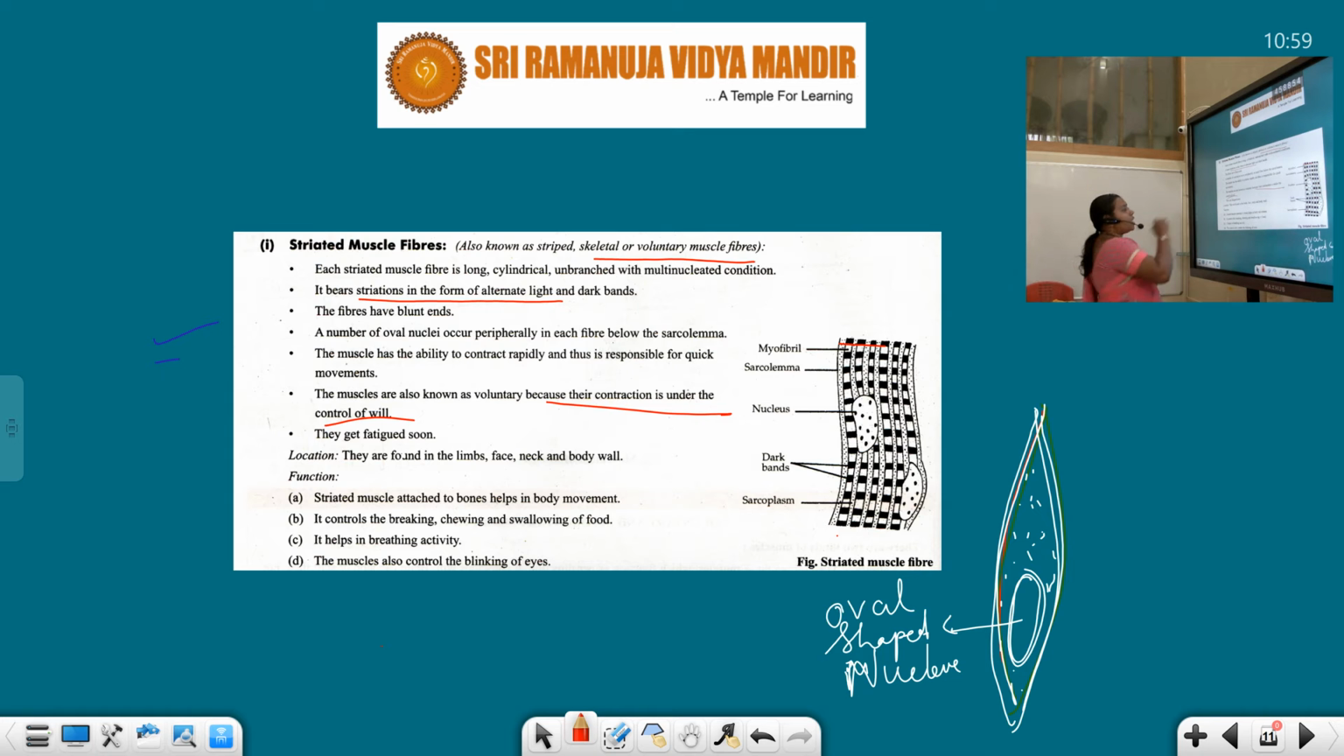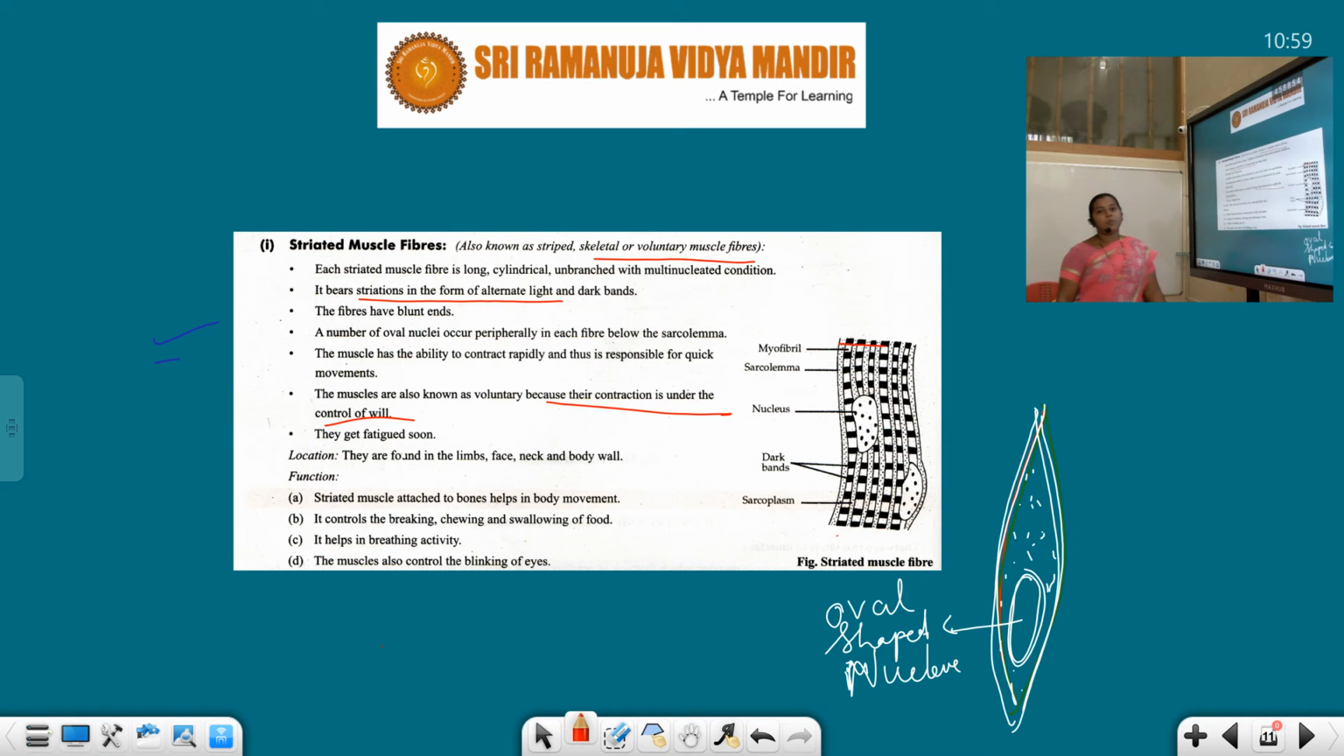And location, these are found in the limbs, face, neck and the body walls. So what are the different locations where we could see the presence of striated muscle, students? In the limbs, face and the neck region and the body wall.